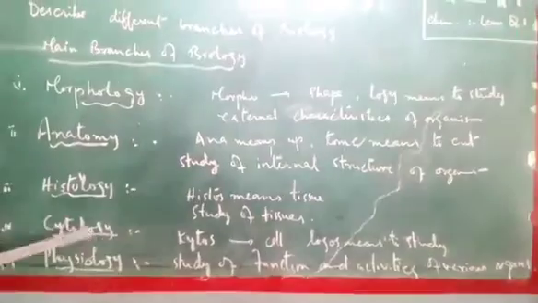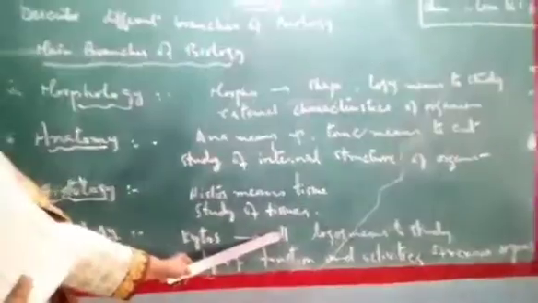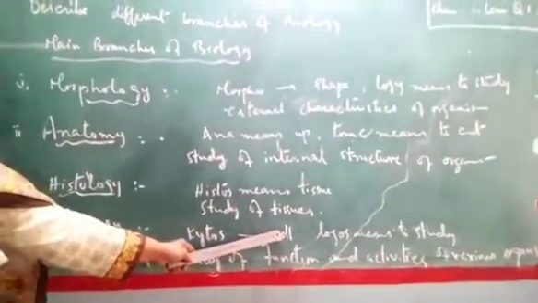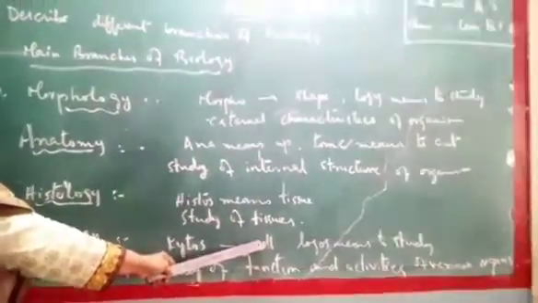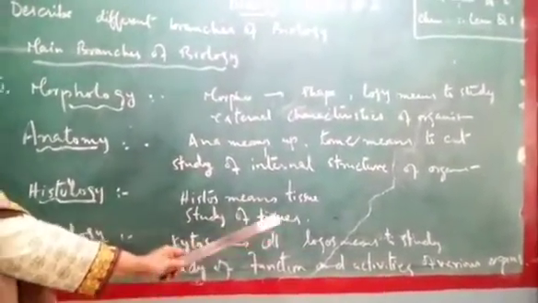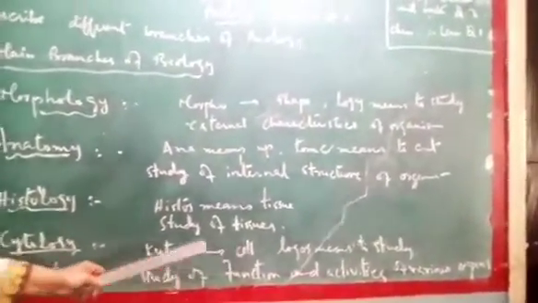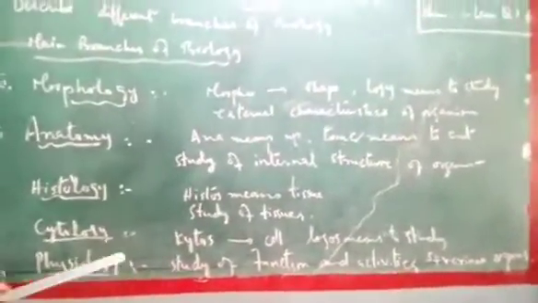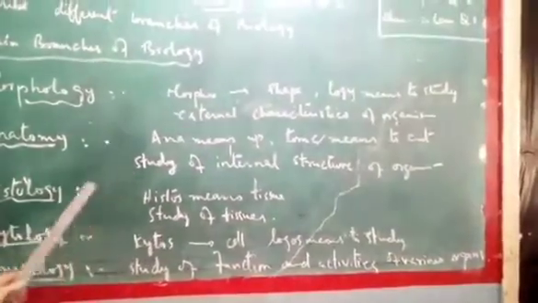Now cytology. Histology is the study of tissues and cytology is the study of the cell, the different structures of the cell. You know there are 3 main structures. Cell membrane is the outermost sheet of the cell, then cytoplasm and then nucleus. These are the 3 main structures. But there are other bodies also in the cytoplasm that you will study in the forthcoming chapters. Over here you just need to understand the meaning of histology, cytology and physiology.